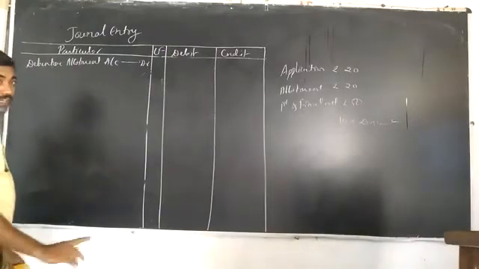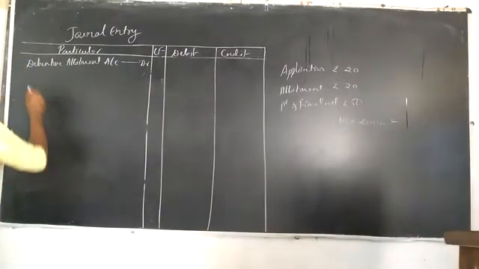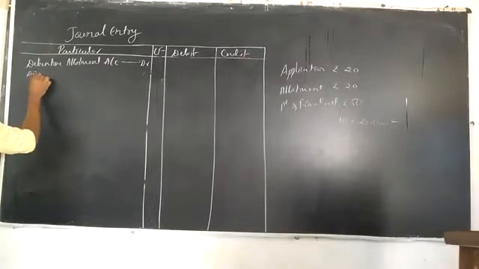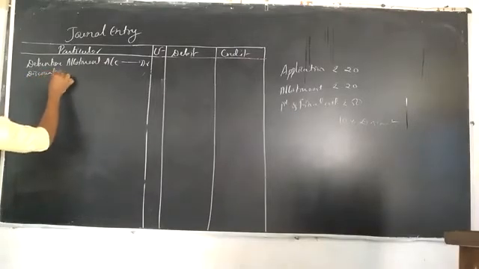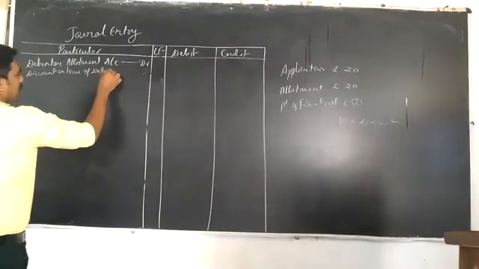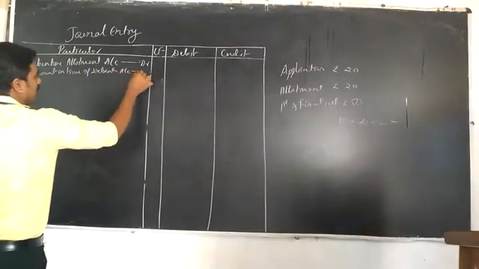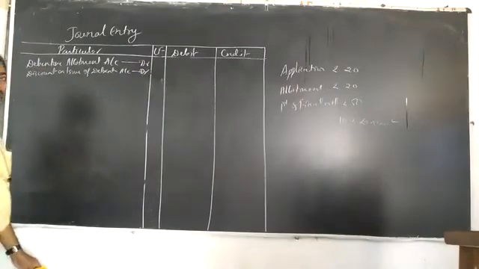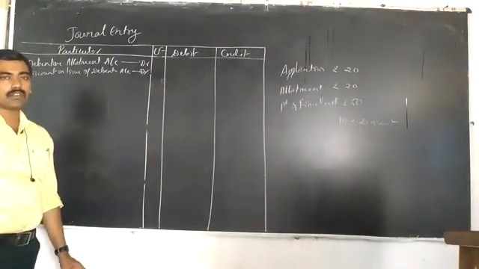Next, discount is also given in this problem. Therefore, discount on issue of debenture account debited, because discount is a loss for the business, so the discount account is debited.